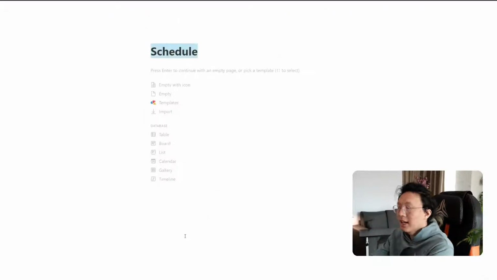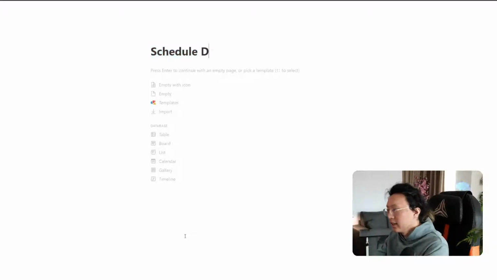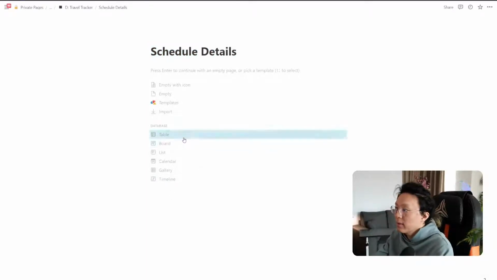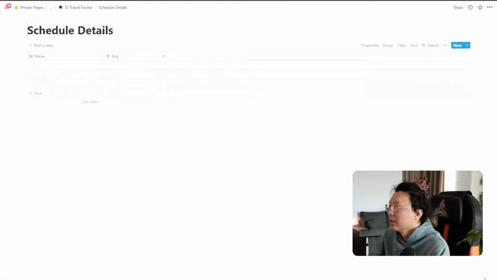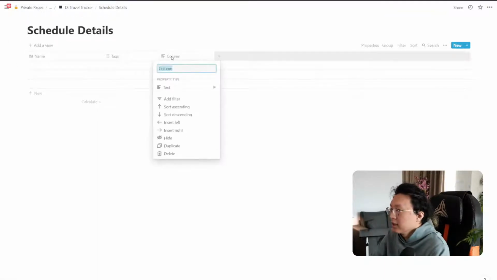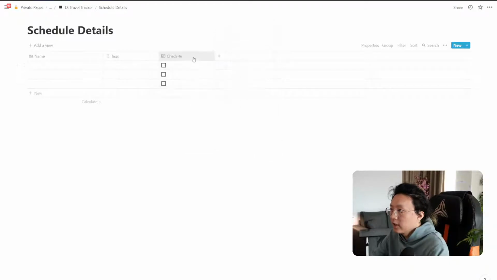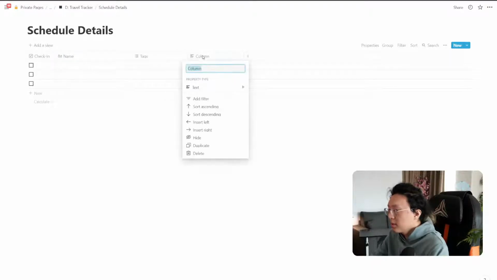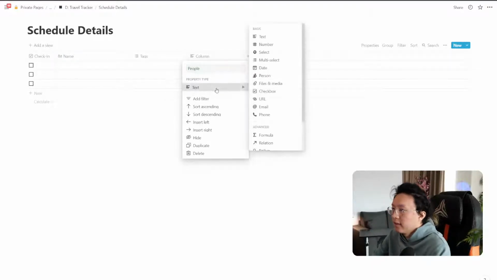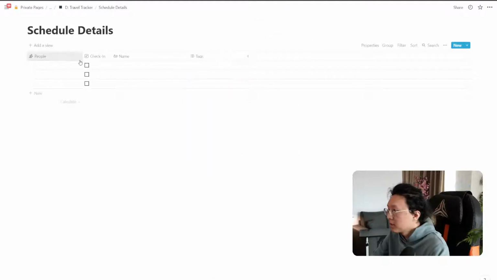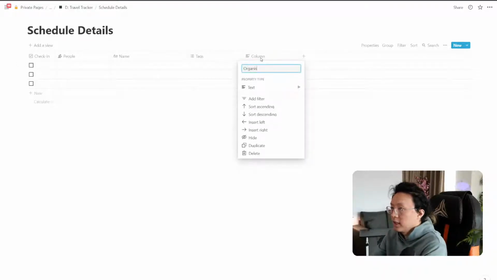Or I'm thinking of a better word, but schedule details, I think, is fine for now. But there's probably a better word. If you guys have any ideas, do let me know. But for schedule details, usually you have a check-in, right? So when you go into an airport, you have to check in. So you have a check-in, that's the checkbox, so you can see if that's done or not. We have the people probably, so who's going on this trip. So people is important.